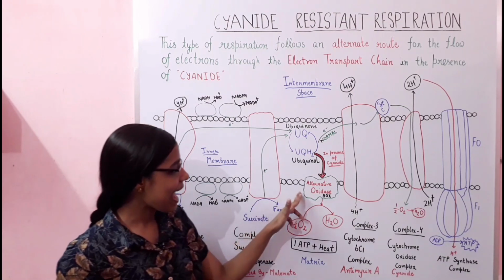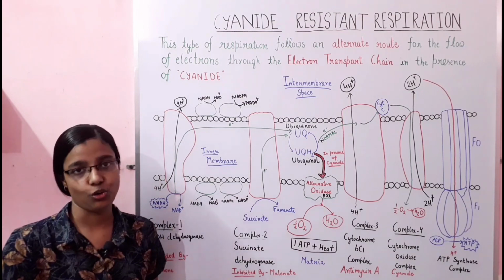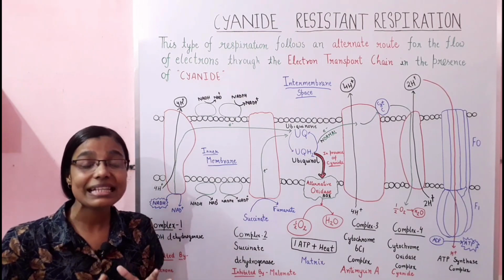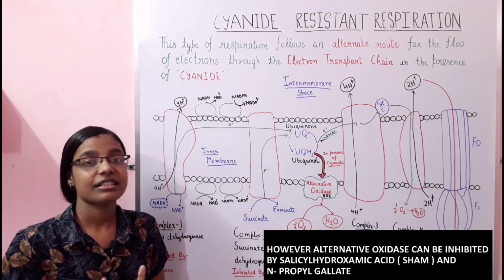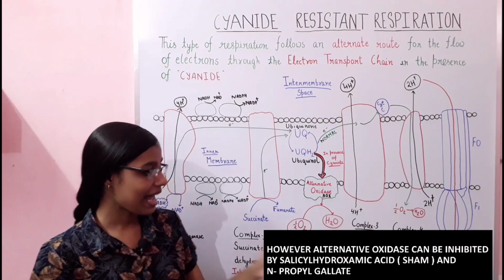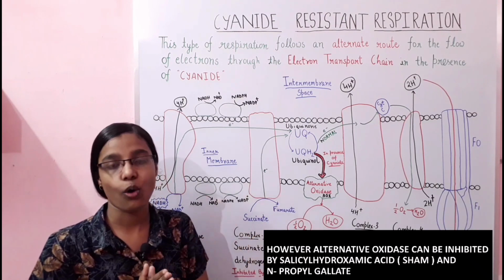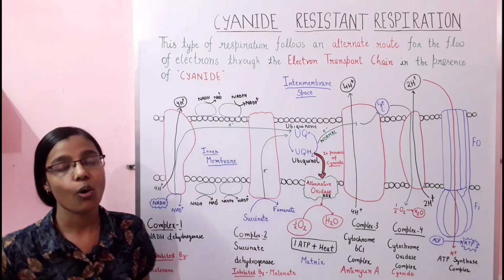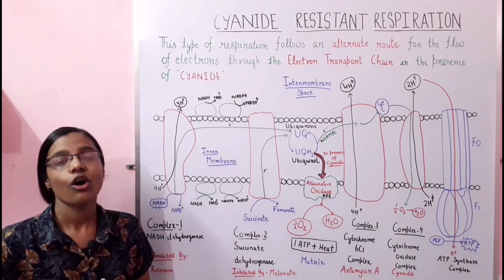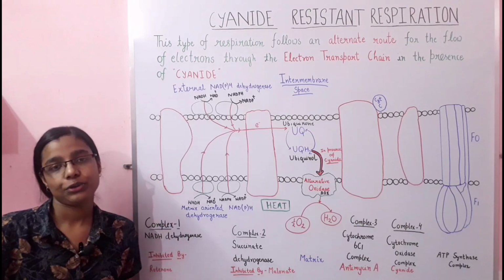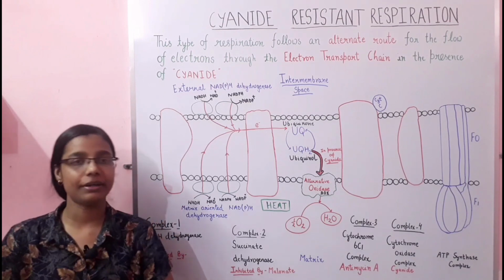Okay, this alternative oxidase is encoded by the nuclear genome. It is encoded by the genes of the nucleus. This alternative oxidase is resistant to cyanide. There is no effect of cyanide on the alternative oxidase, and that's why it is also called cyanide resistant alternative oxidase.